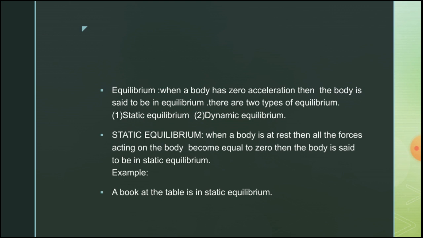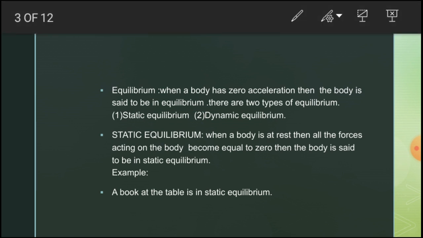For example, a book laying on the table: the weight of the book is moving downward, while the surface reaction is balancing the weight and is acting upward. So the reaction and weight balance each other, they cancel each other, and the body is at rest. And this is an example of static equilibrium.